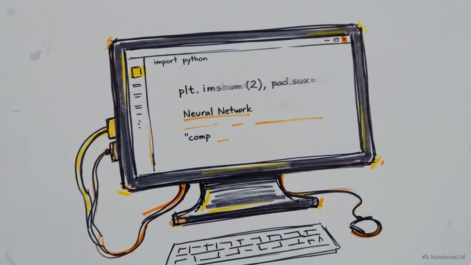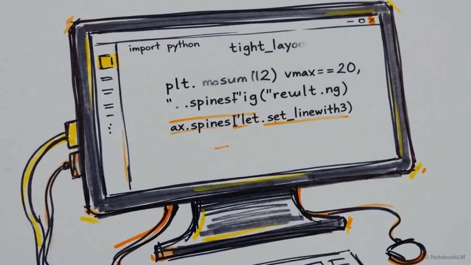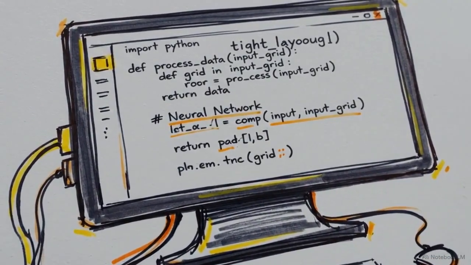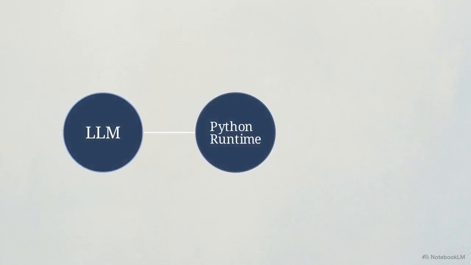Modern finance is moving toward the autonomous junior developer, an AI agent that receives a high-level request and immediately writes the Python code to solve it. Scaling this capability depends on the safety of the execution environment rather than the intelligence of the underlying model. Most systems connect an LLM directly to a Python runtime, creating a direct path to the institution's core data.